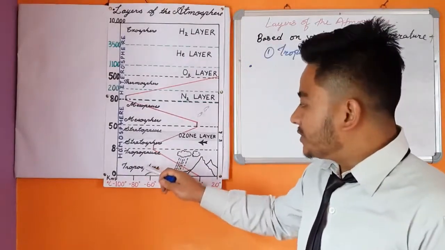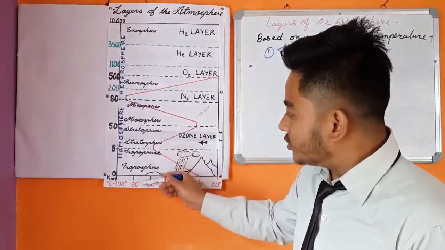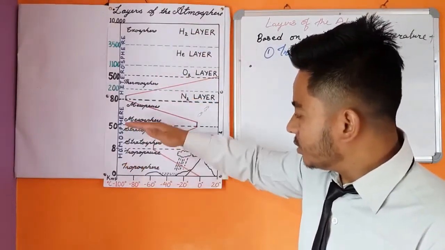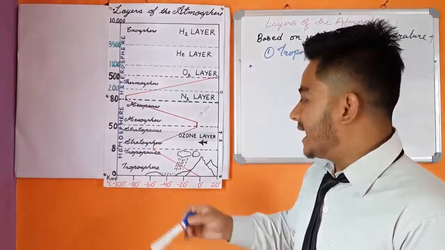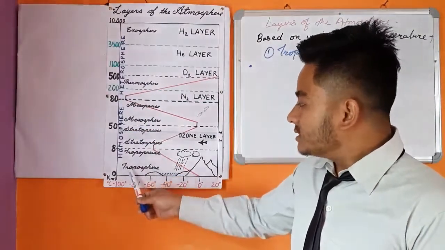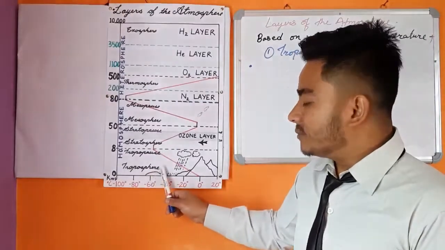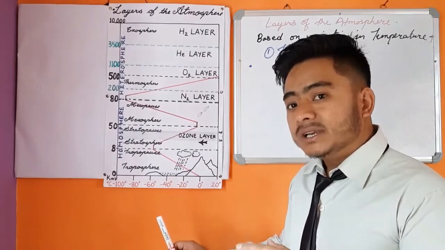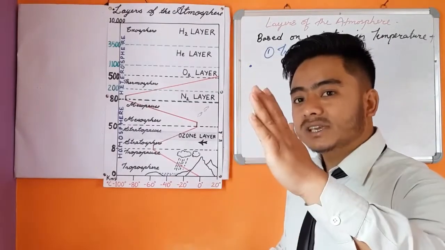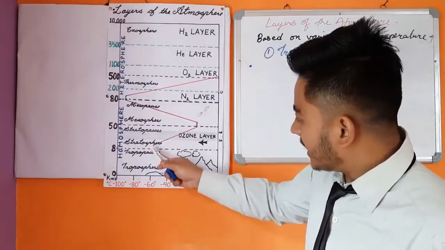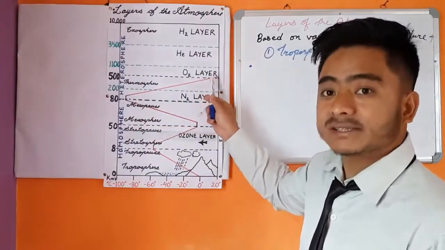The troposphere is the lowermost, as you can see over here, there are 5 layers. The first or the lowermost layer of the atmosphere is troposphere. So troposphere is the lowermost layer of the atmosphere where temperature decreases with increasing height. As you can see over here, the red line indicates temperature.